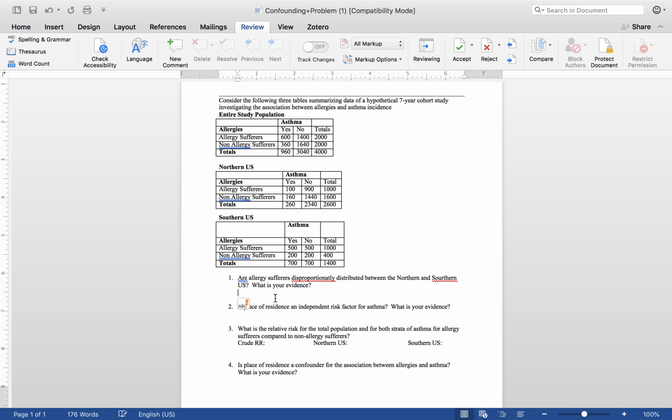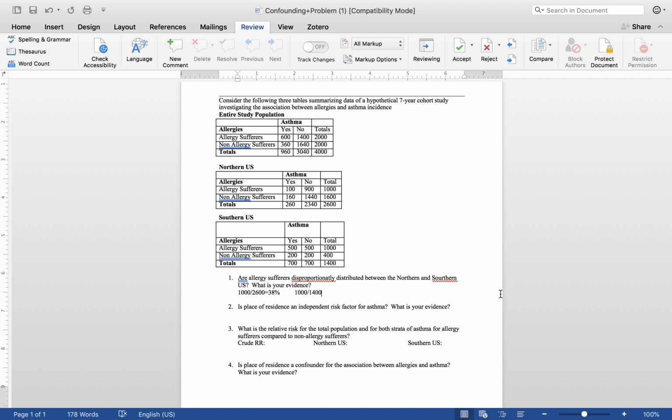So if we test that, we would see that 1,000 out of 2,600 people in the north suffer from allergies, and that's about 38%. And if we test how many people in the south have allergies, that will be 1,000 divided by 1,400.